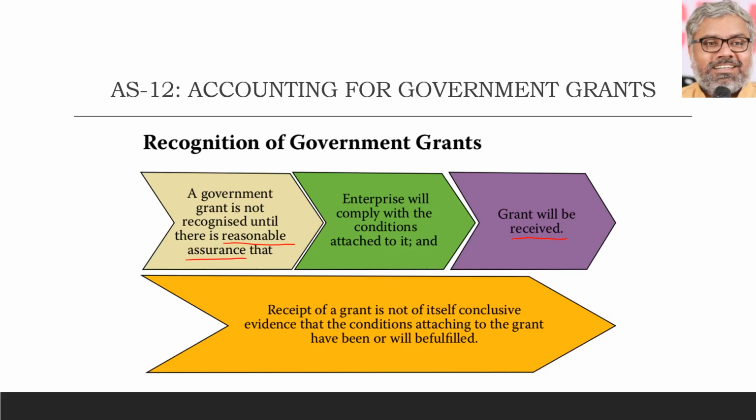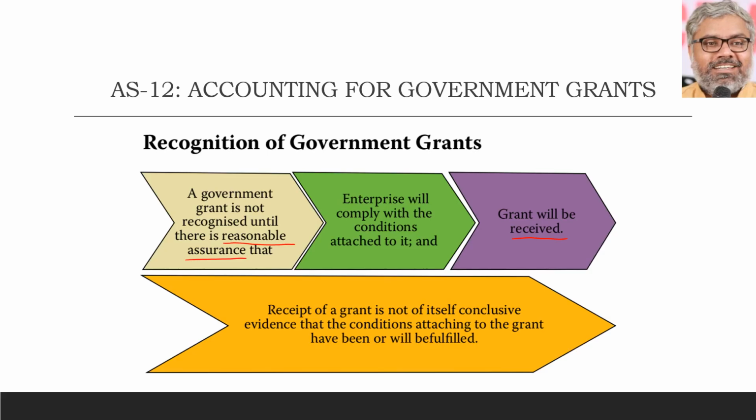So the enterprise cannot recognize the grant unless it has reasonable assurance that it will be able to comply with the conditions attached to the grant and, most importantly, that the grant will be received. One more point to note here: the receipt of a grant itself is not conclusive evidence that the conditions attached to the grant have been or will be fulfilled.